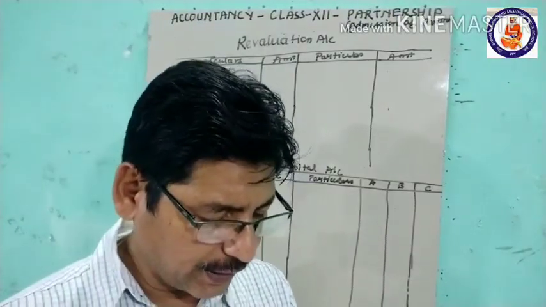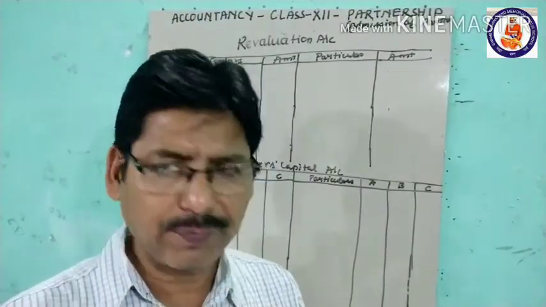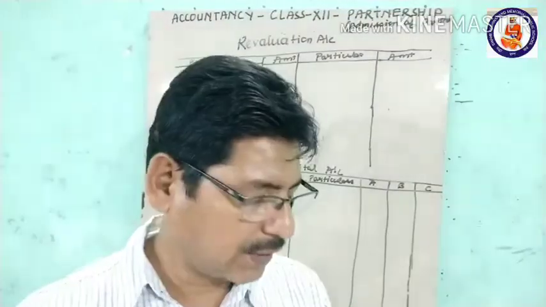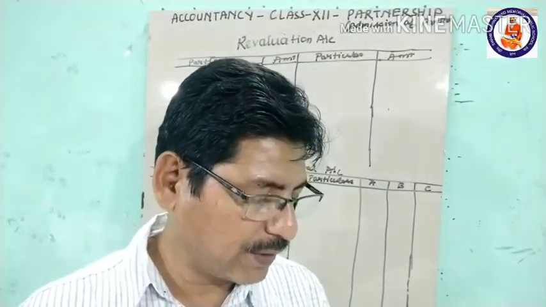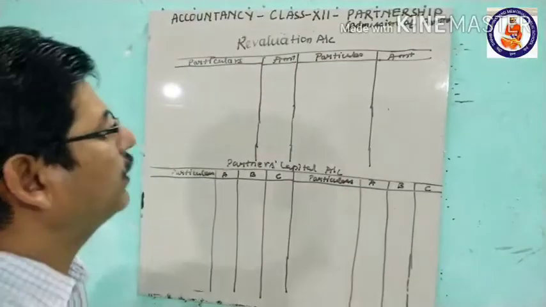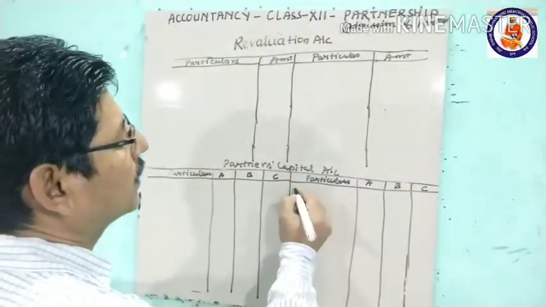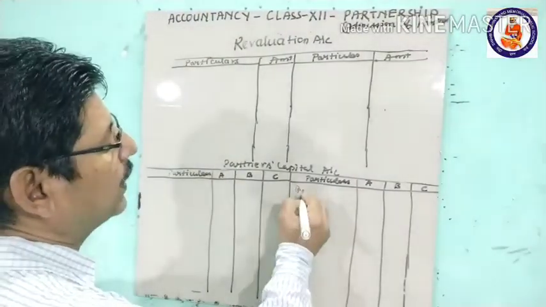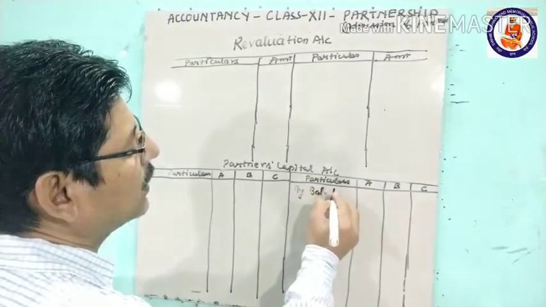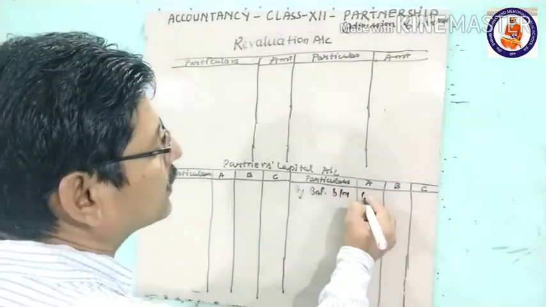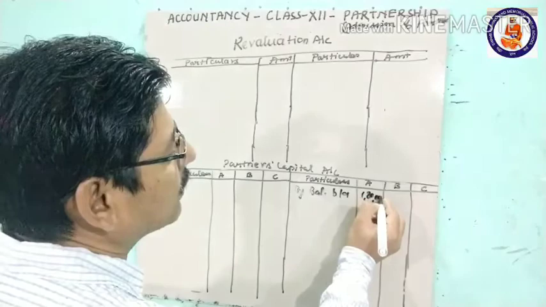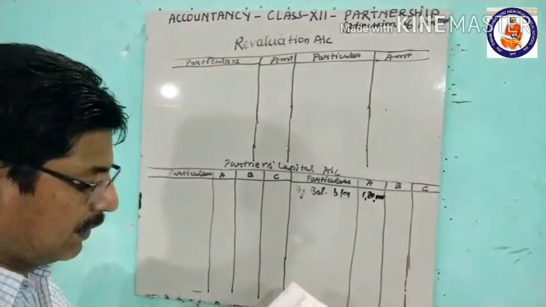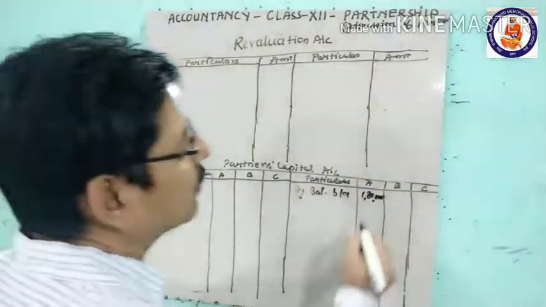First of all, we will start with the capital account. The capital accounts of A and B are 1,80,000 and 1,50,000, so here we take the balance brought down.